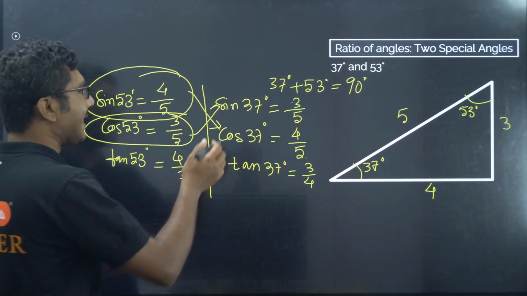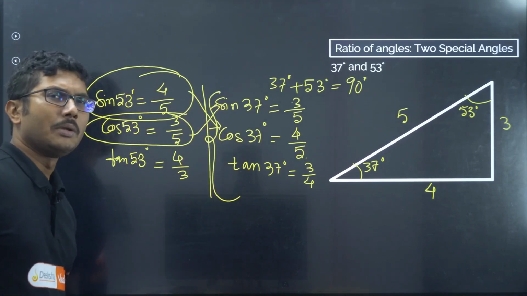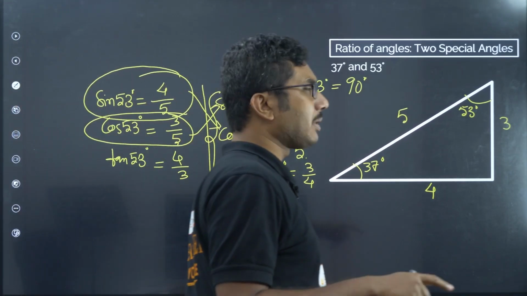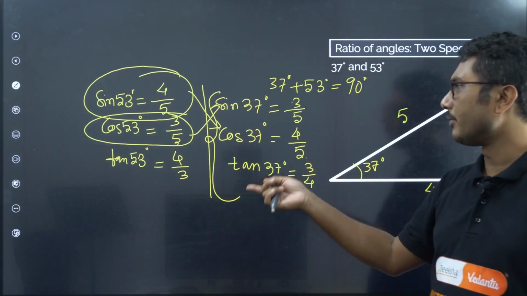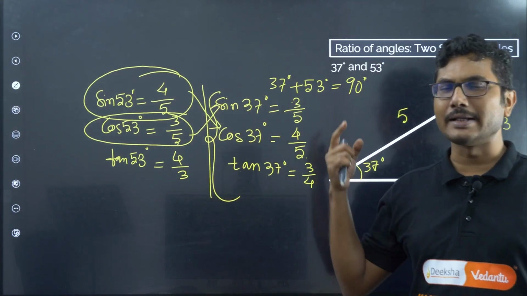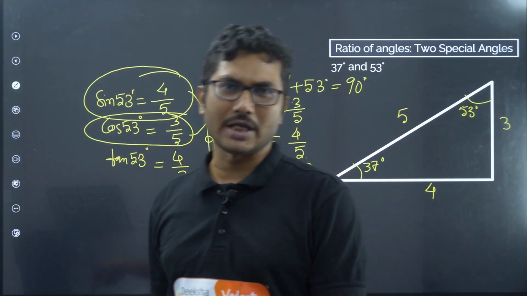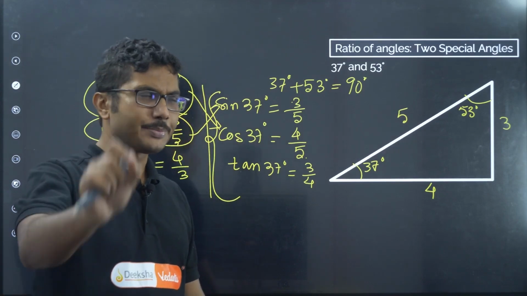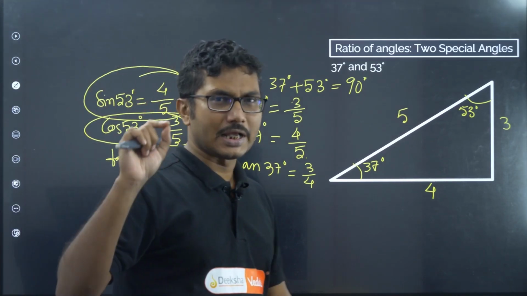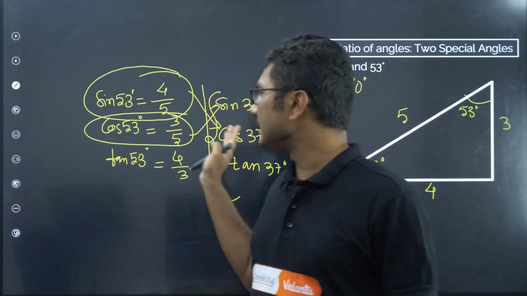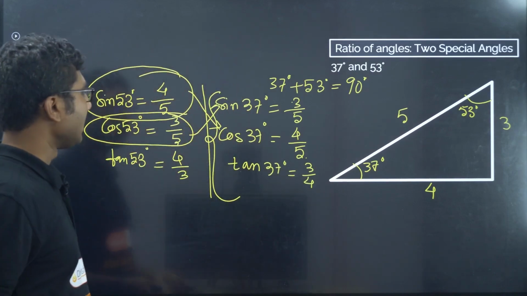Now, if you remember any one set, you can remember the other one by just reversing it. So if you remember sin 37, you can remember cos 53 as well. If you remember cos 53, you can remember sin 37 as well. So they are basically just reversing in order.